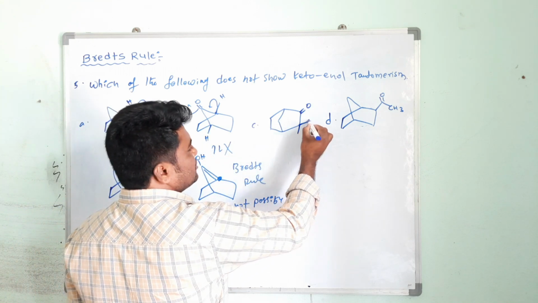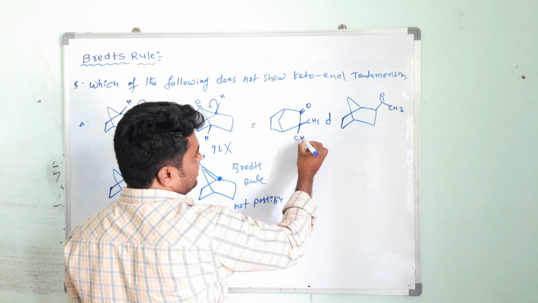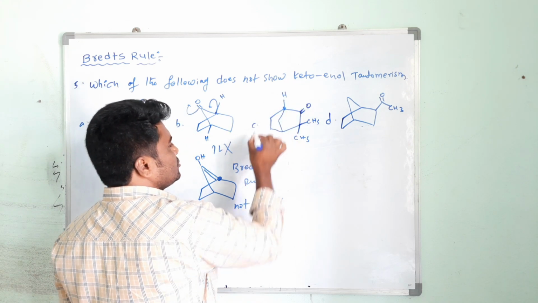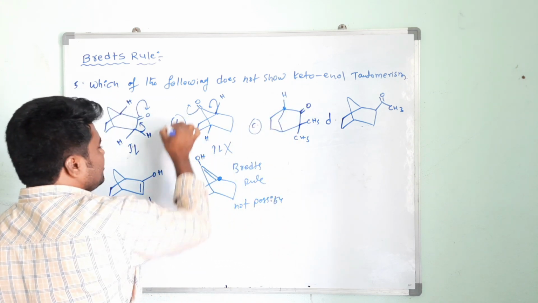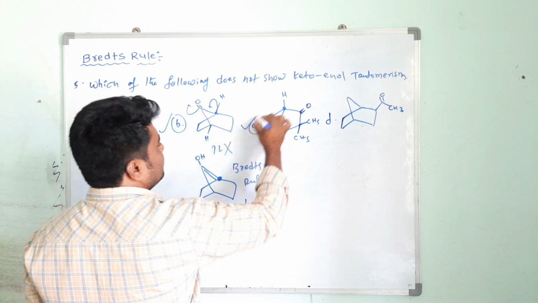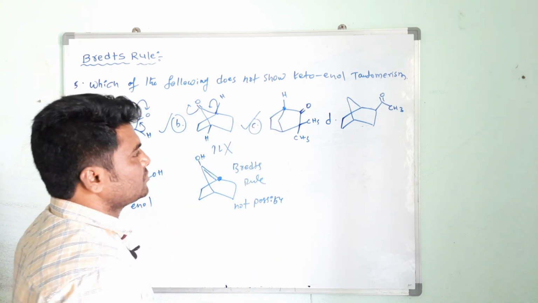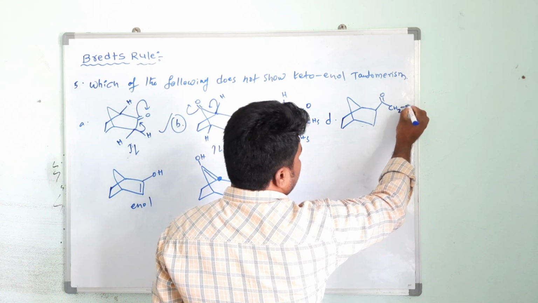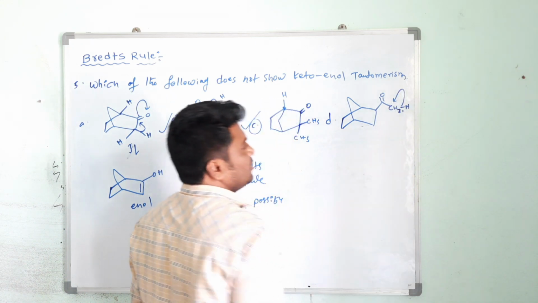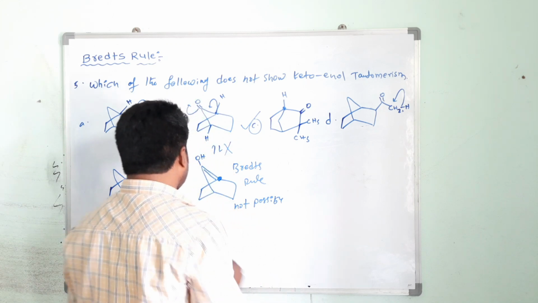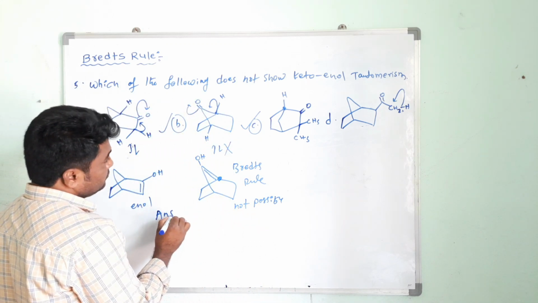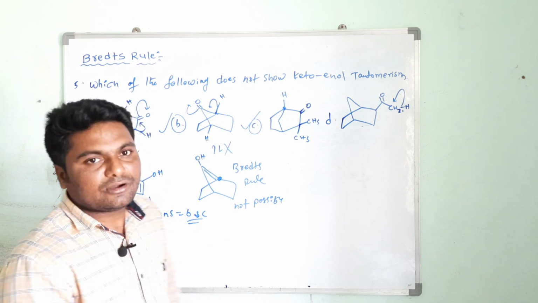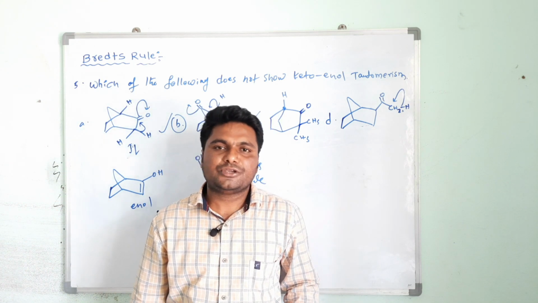Here see, there is no alpha hydrogen at this carbon atom. And here also an alpha hydrogen is there, but this is a bridgehead carbon atom. So here B and C both do not show keto-enol tautomerization. Now this one, here 3 alpha hydrogens are there. These 3 alpha hydrogen atoms are involved in the keto-enol tautomerization. So the answer is what? B and C. Okay, now understood what is Bredt's rule and what is the use of Bredt's rule in